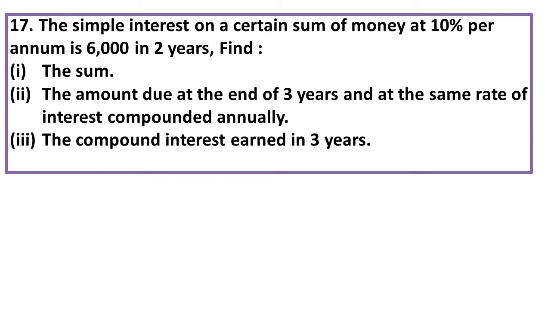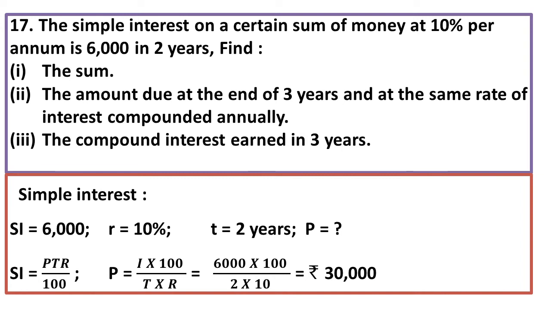The principal amount is not given and it is said that the simple interest is 6,000, R is 10% and T, the term, is 2 years. We have to calculate P, the principal amount. Use the formula simple interest is equal to PTR by 100. Hence P will be equal to I into 100 by T into R. After simplification, the principal amount is equal to 30,000. So the first sub question is solved.